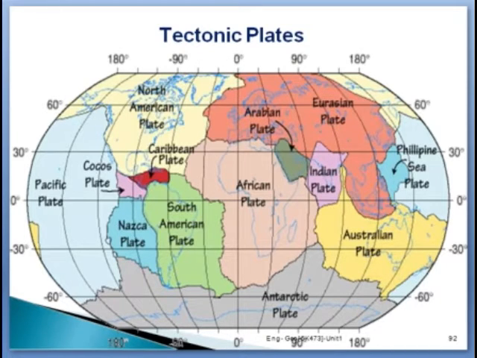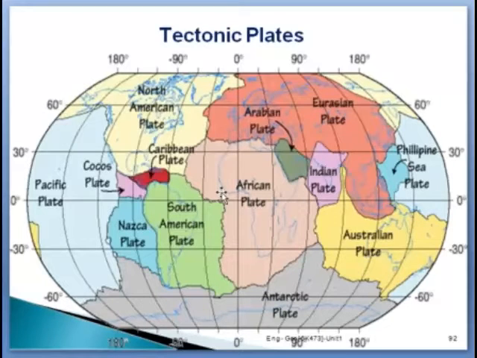Here is a figure showing the different types of plates. These plates are supported from below by a hot, flexible part of the upper mantle zone.